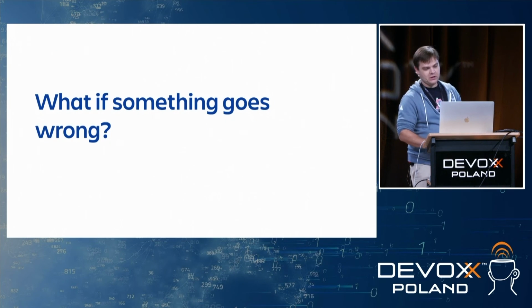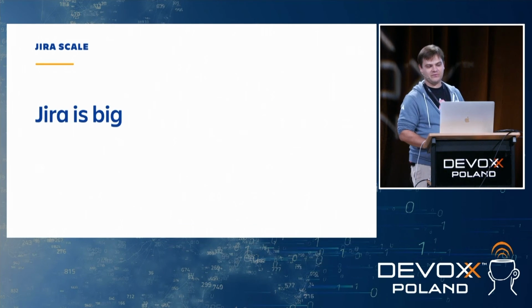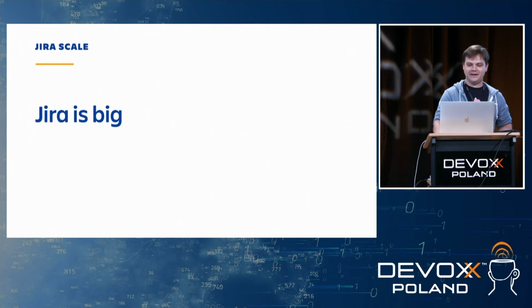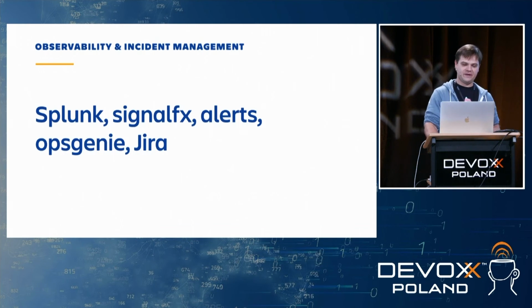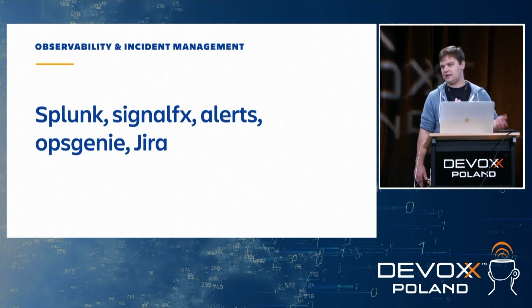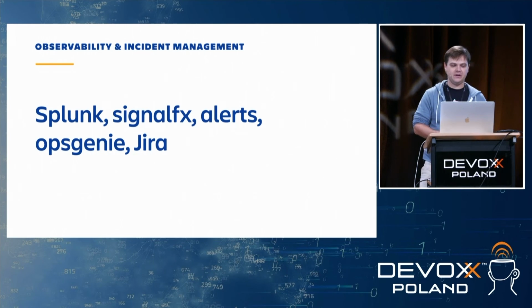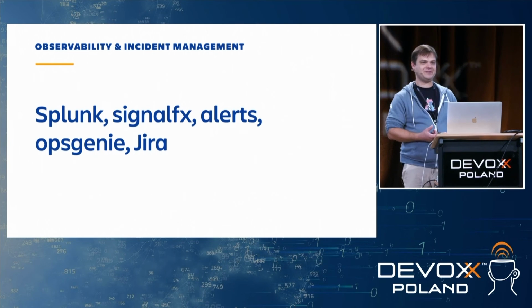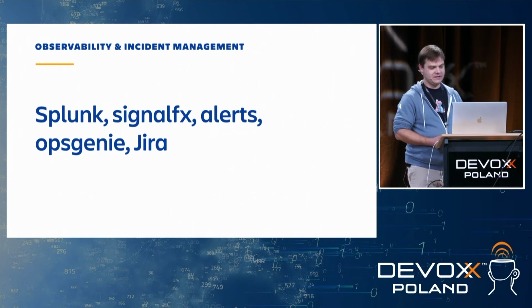Okay, you might wonder, what if something goes wrong during the upgrade? Did I mention that before? Jira is big, like really big. And this means lots of logs, data, and so forth. So we have things for observability like Splunk, log collection. We use SignalFX. We have alerts set up there. We use Observability. That's our product, so we're using it. It's Jira for so-called hot tickets, tickets about incidents.